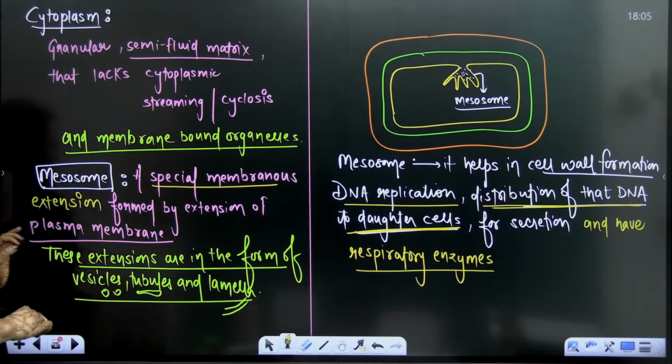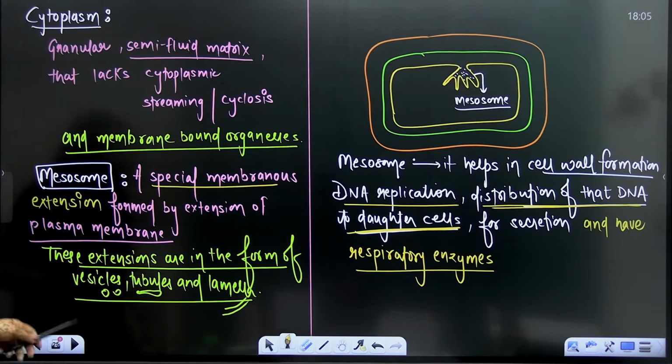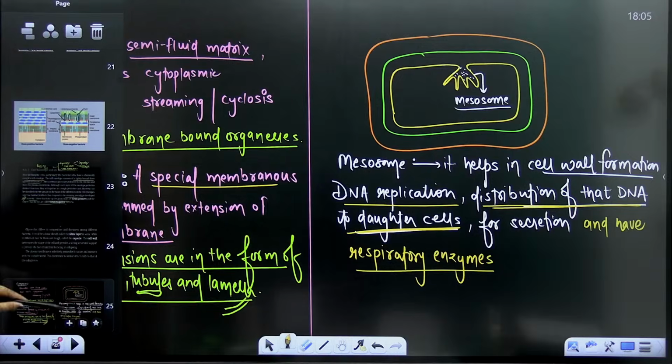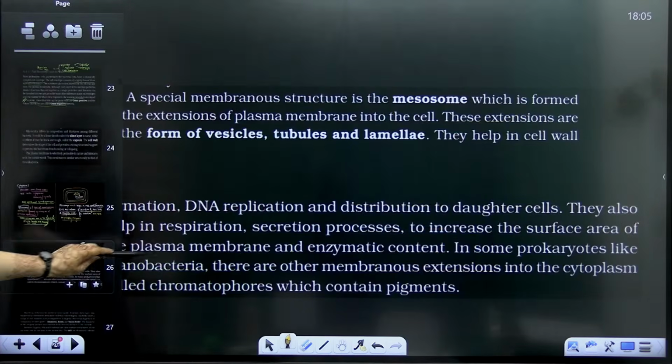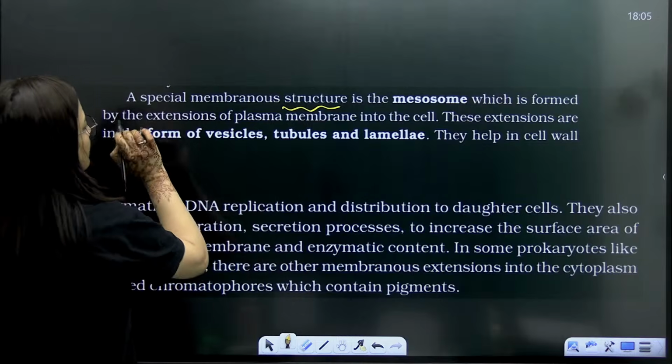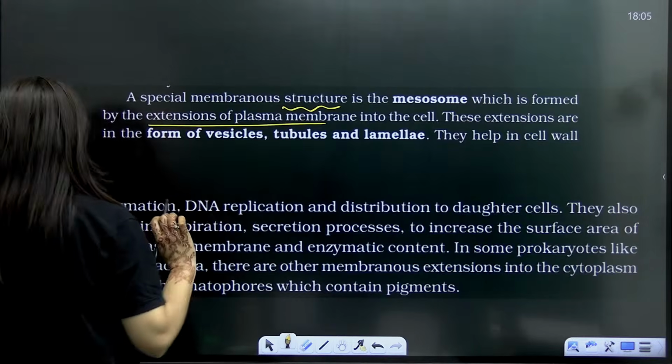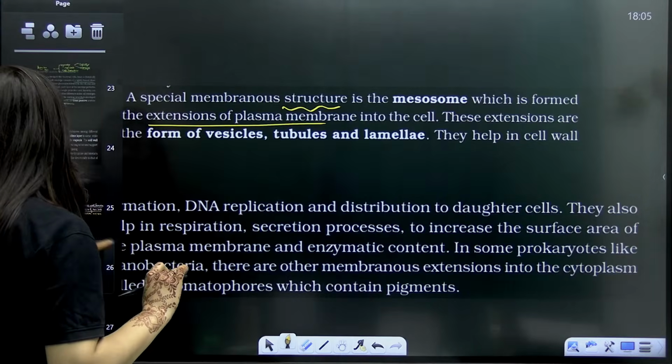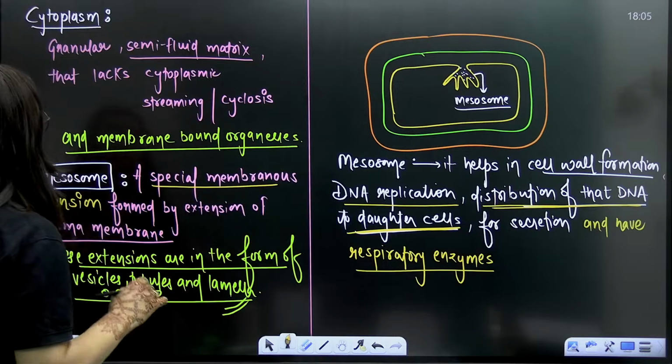Membranous extension. Am I clear? The same thing is in the NCERT as well. So see, the special membranous structure or extension is the mesosome, and it is formed by the extension of plasma membrane. That is why, in simple words, I have mentioned it as a special membranous extension.